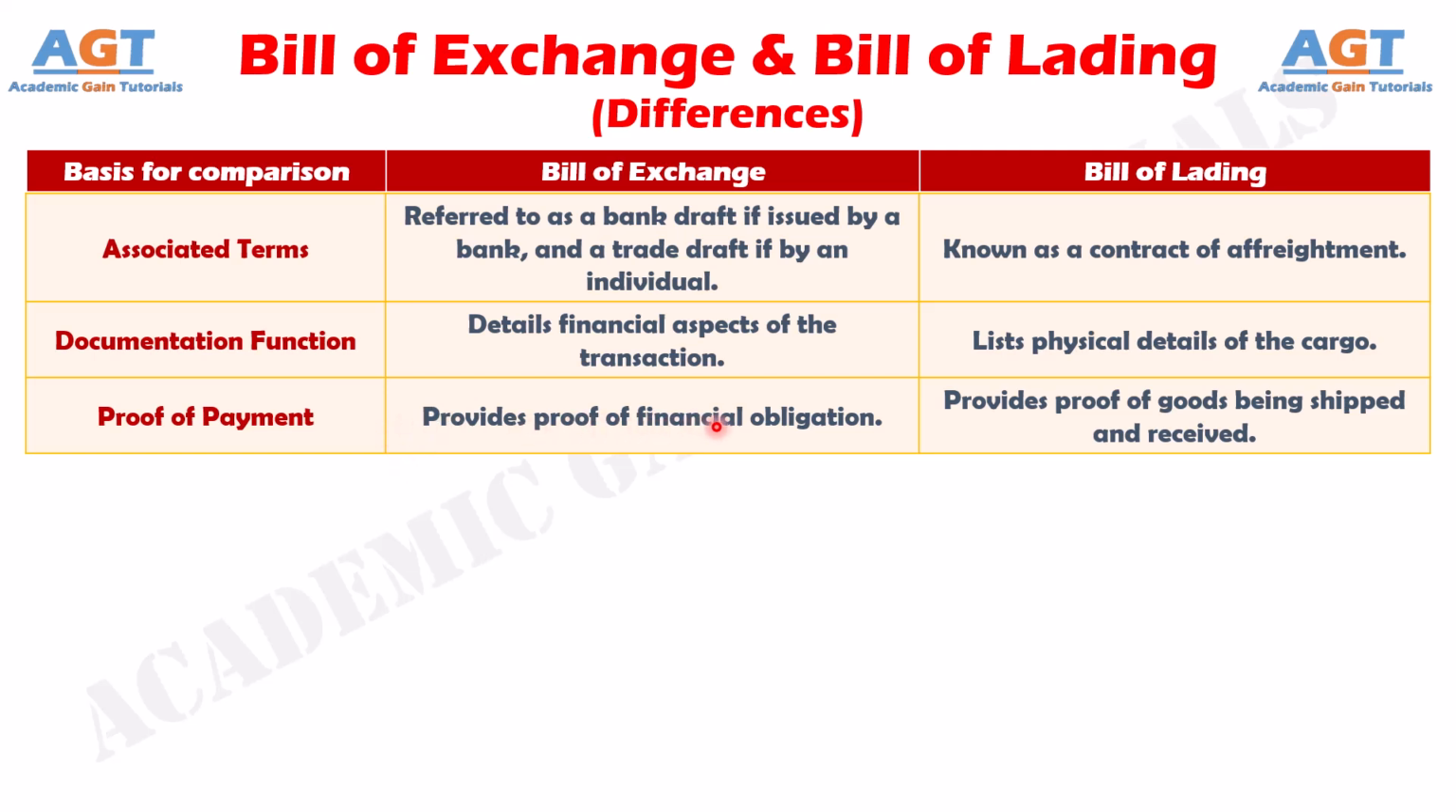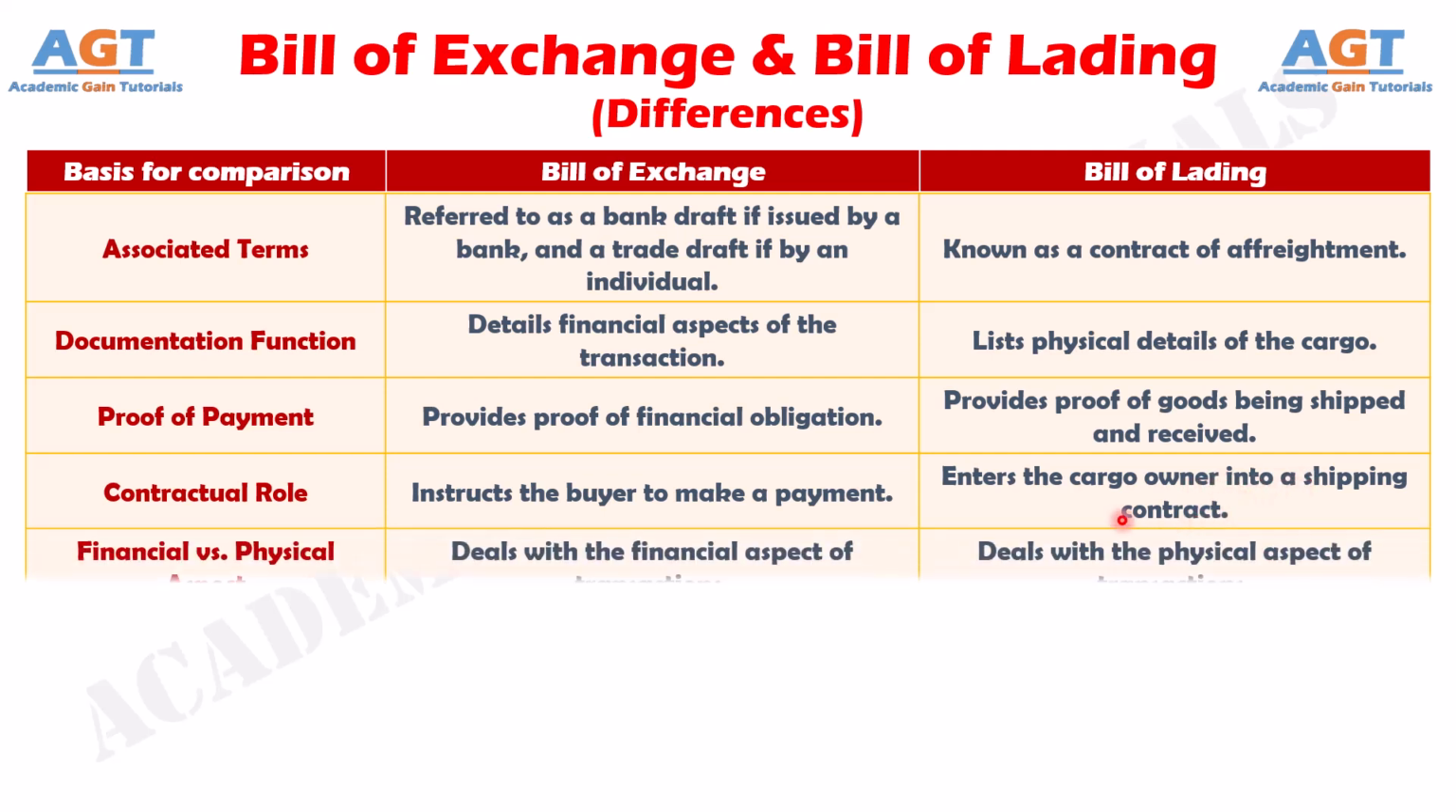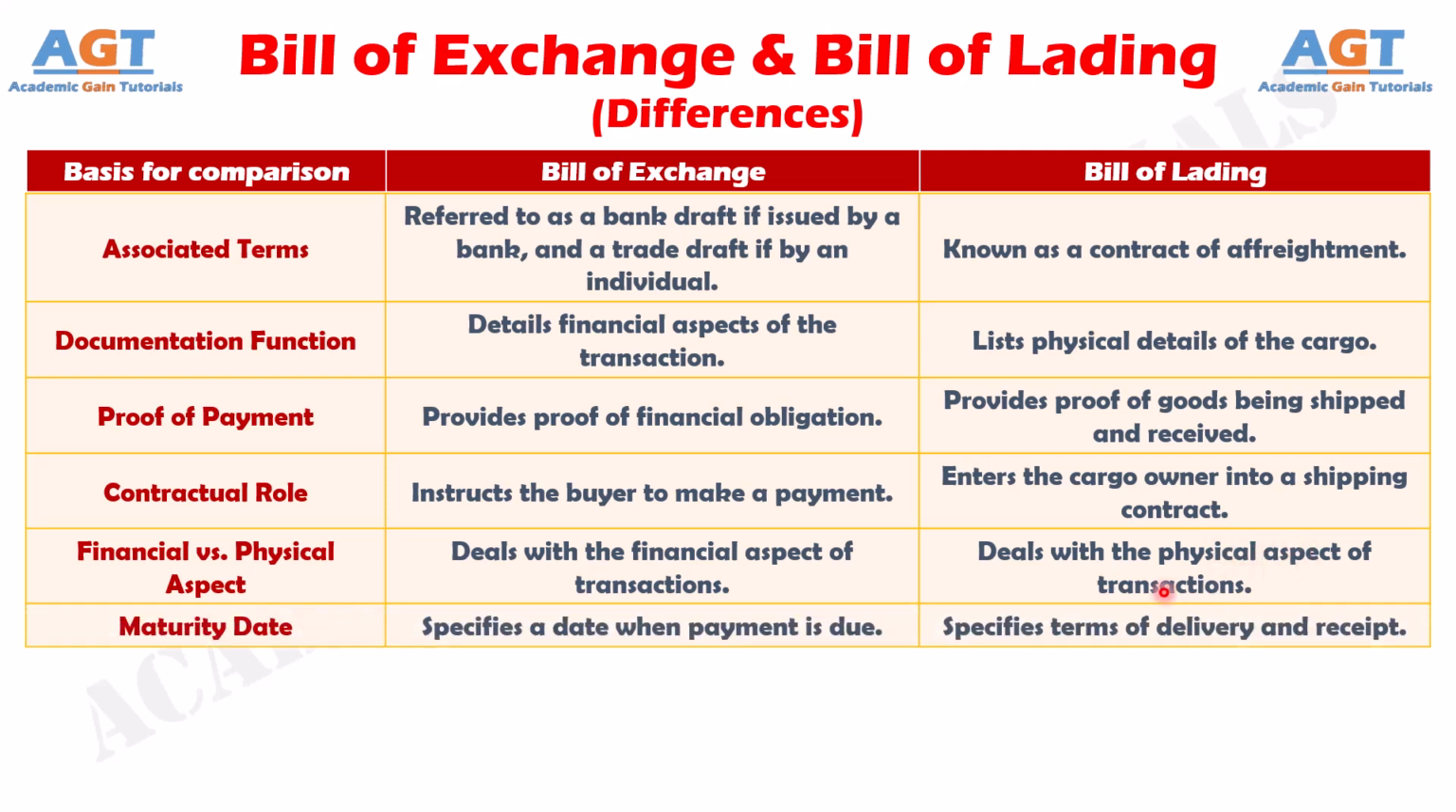Number 11. A bill of exchange provides proof of financial obligation, whereas a bill of lading provides proof of goods being shipped and received. Number 12. A bill of exchange instructs the buyer to make a payment, whereas a bill of lading enters the cargo owner into a shipping contract. Number 13. A bill of exchange deals with the financial aspect of transactions, whereas a bill of lading deals with the physical aspect of transactions. And finally, difference number 14. A bill of exchange specifies a date when payment is due, whereas a bill of lading specifies terms of delivery and receipt. So, these are the differences between bill of exchange and bill of lading.